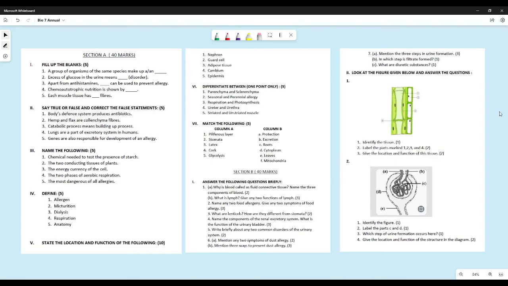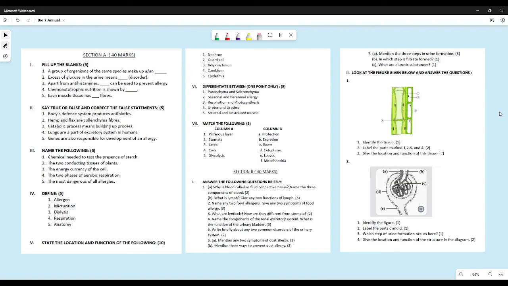Mention 3 ways to prevent dust allergy. So if you want to prevent dust allergy, then you need to reduce the use of carpets, use wooden flooring, then keep the house well ventilated, and cover your nose and mouth with a mask if you are going out, or if you are in a dusty area, avoid going to dusty areas. Any of these things you could have said.